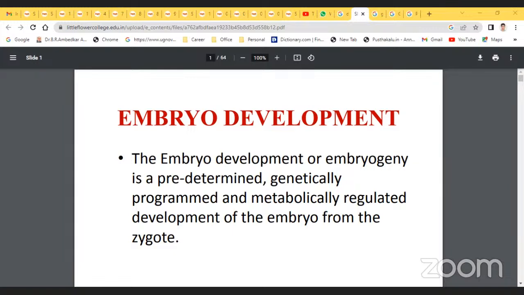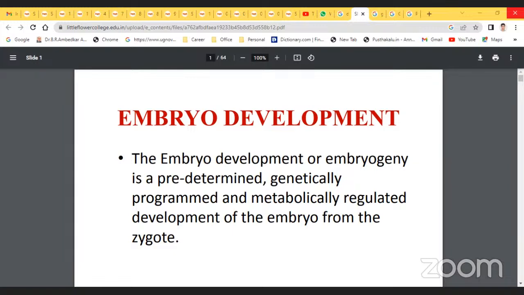According to the Indian embryologist Panchanan Maheshwari, in 1950, the dicotyledon embryos are classified into the following 5 types.